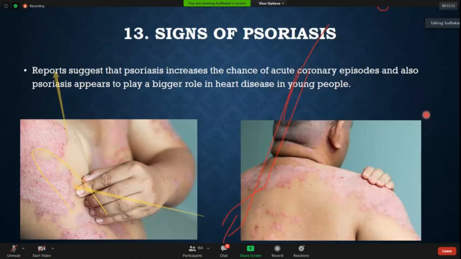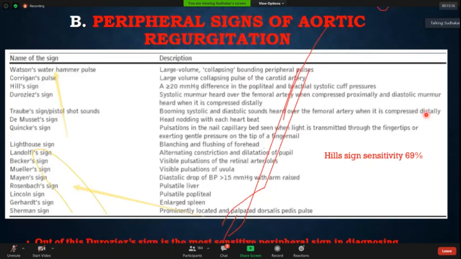Now these were the markers of coronary atherosclerosis. Now let's come to the peripheral signs of aortic regurgitation. This is one of the important slides.